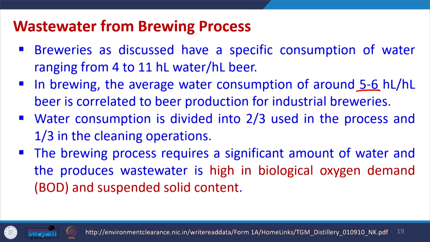Water consumption is divided into 2/3 used in the process and 1/3 for the cleaning operation. The brewing process requires a significant amount of water and the produced wastewater is high in biological oxygen demand. So, this produced water has a high amount of biological oxygen demand and a lot of suspended solid content is present in the brewing process wastewater.